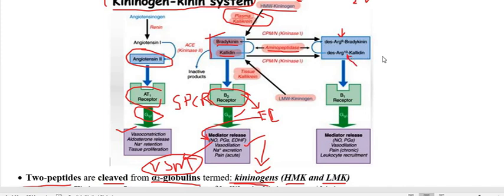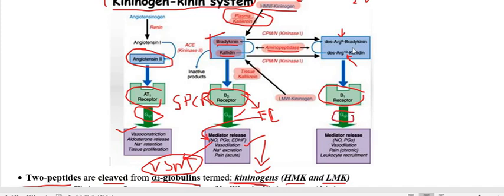And interestingly, these two metabolites of kinins, des-Arg bradykinin and des-Arg kallidin, mainly act on another G protein coupled receptor, which we call the B1 receptor, also acting through the same Gq protein.